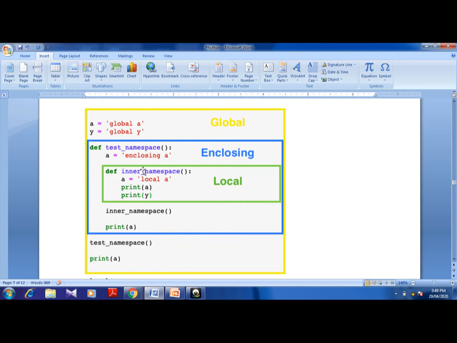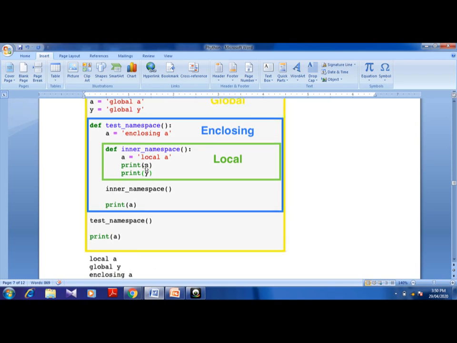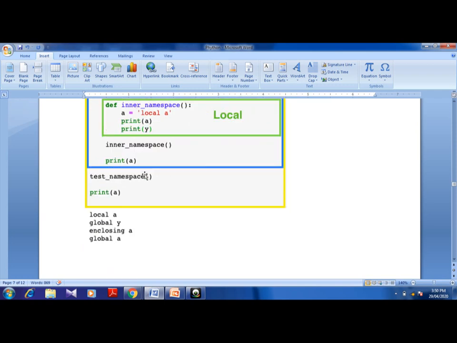That means you have declared a global, then you have an enclosing value. In the test namespace we have taken a is equal to enclosing a. Now a is given as global here, and the inner namespace is going to print the value. First it is going to check the local, if it is not finding the value here, then it will check the enclosure, and if it is not finding it here also, then it will check the global variable, then it is going to print the value of a. So local, then global y is printed, then enclosing a is printed, and then the global.